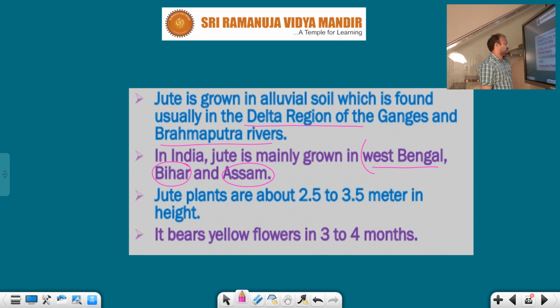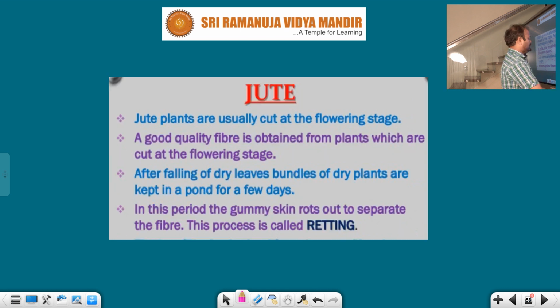Jute plants are about 2.5 to 3.5 meters in height. How much height are jute plants? About 2.5 to 3.5 meters. It bears yellow flowers in 3 to 4 months. What type of flowers does it bear? Yellow flowers in 3 to 4 months. Jute plants are usually cut at the flowering stage.